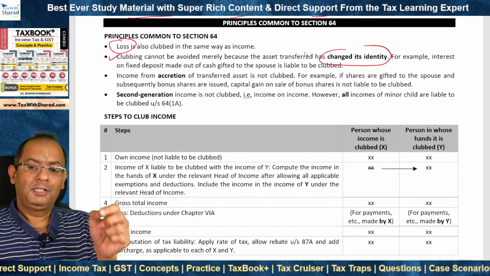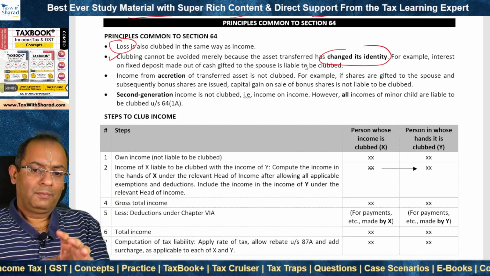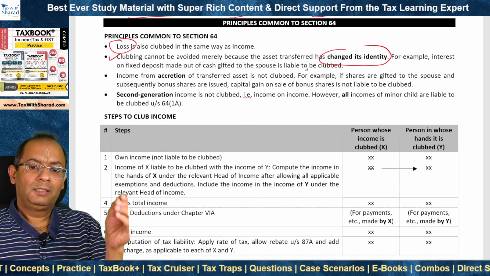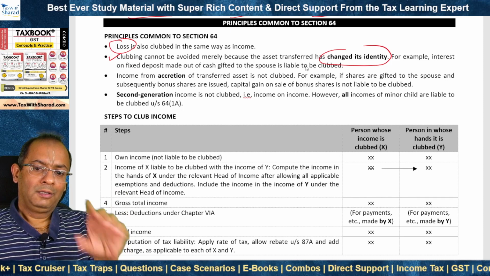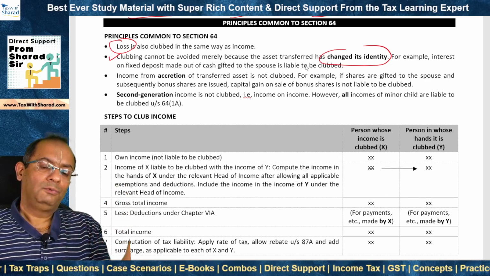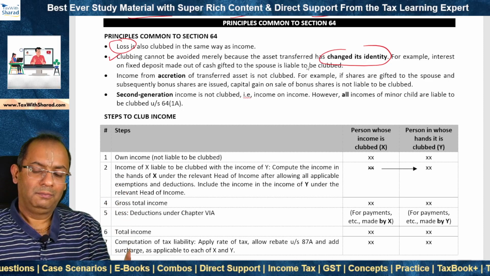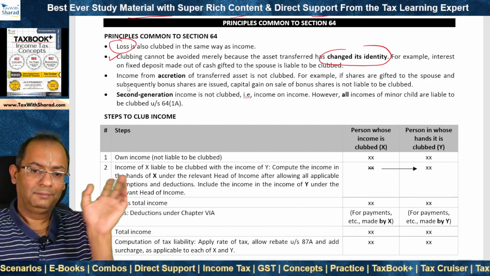Right? For example, cash is gifted to the spouse and the spouse deposits such cash in fixed deposits of a bank from which interest is received. So cash has been converted to a fixed deposit. Identity has changed, but this will not avoid the clubbing provision.